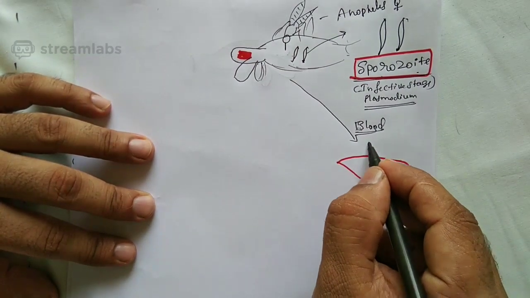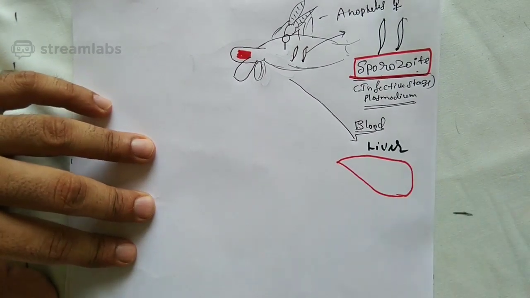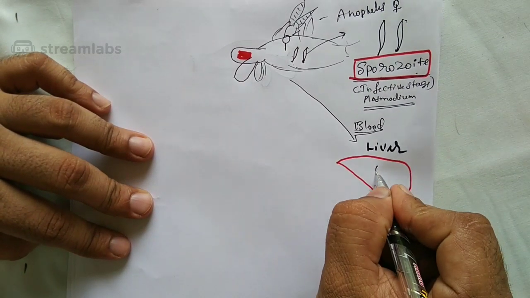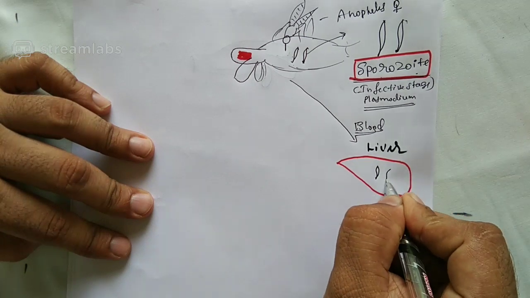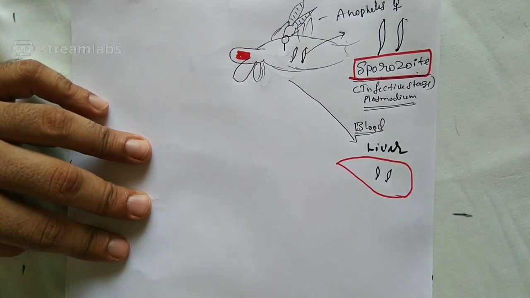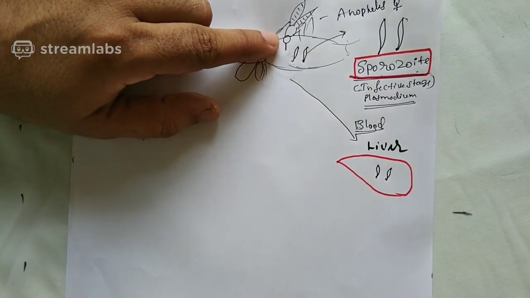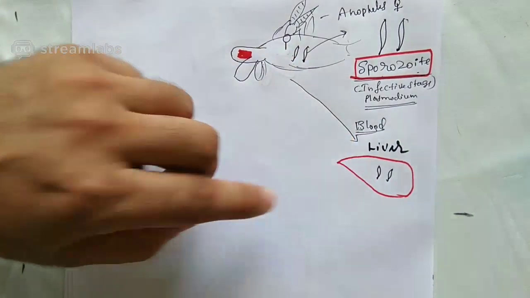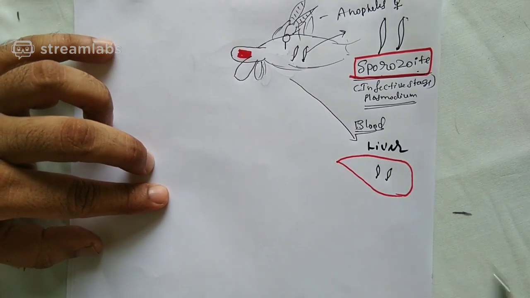Through the blood, it enters the part called the liver. And so I'm drawing the sporozoites, spindle-shaped structures, inside the liver. Once again, the mosquito bites, the sporozoite enters the bloodstream, and through the bloodstream the sporozoites have now reached the liver.